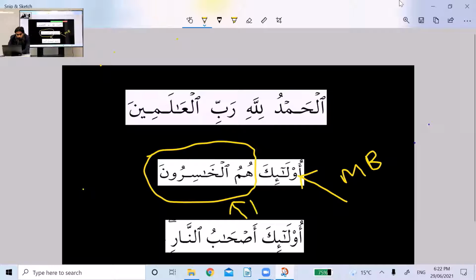That is one point. So in a bigger scheme of the picture, if you zoom out, these are the two parts of this jumla.